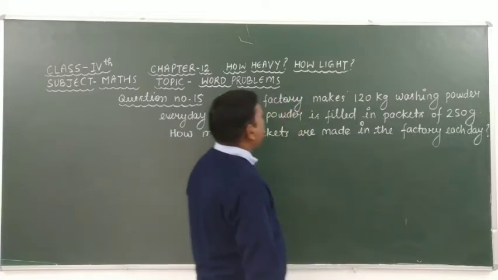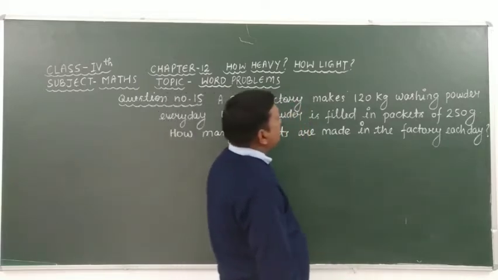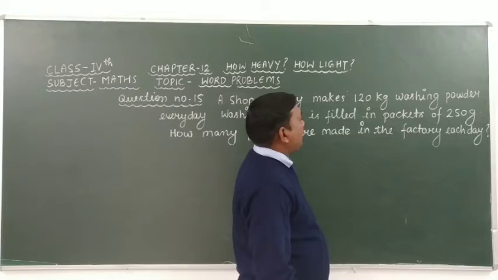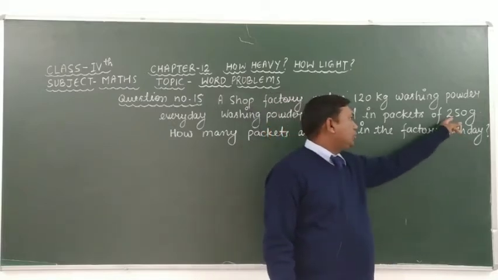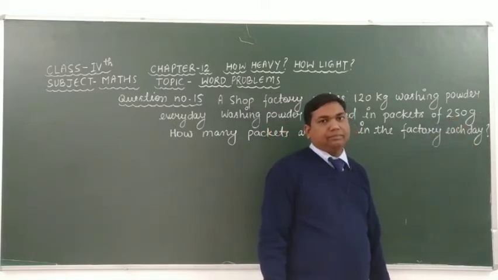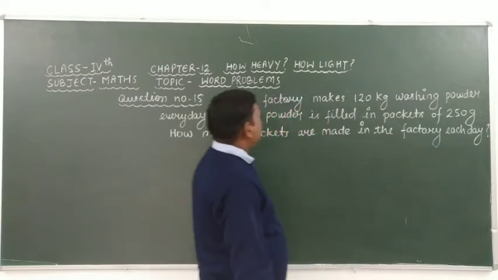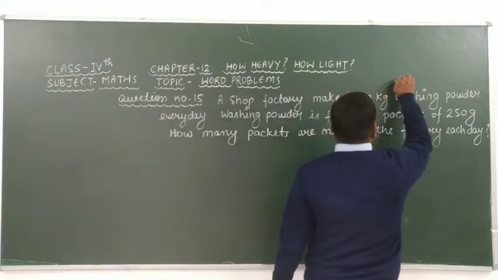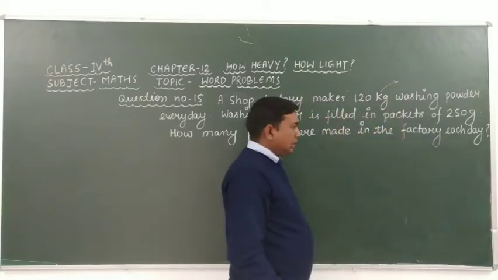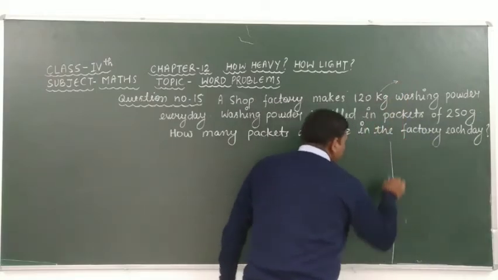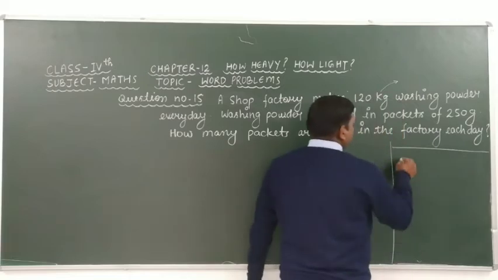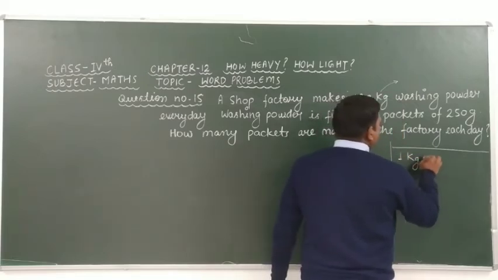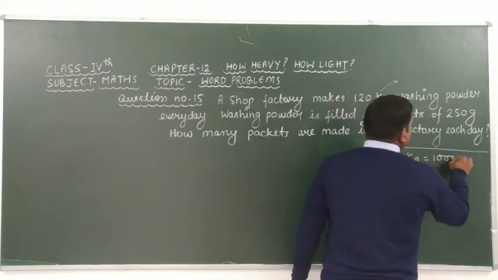It means that the weight of one packet of washing powder is 250 gram. Here we have to convert kilogram into gram. We know that 1 kilogram is equal to 1000 gram.